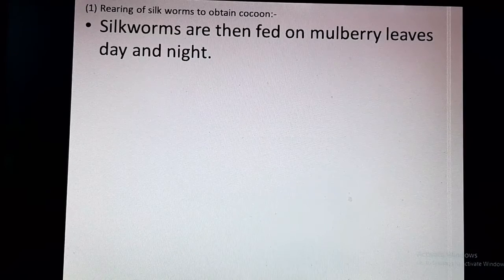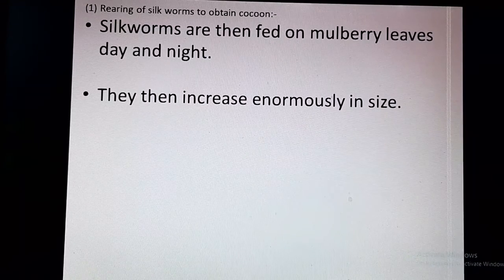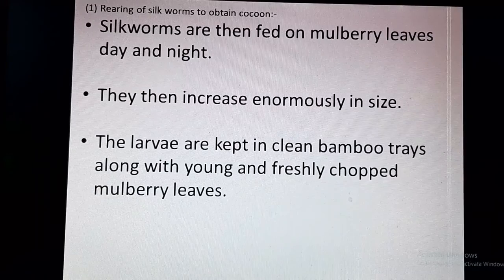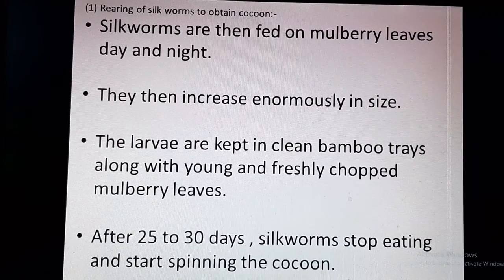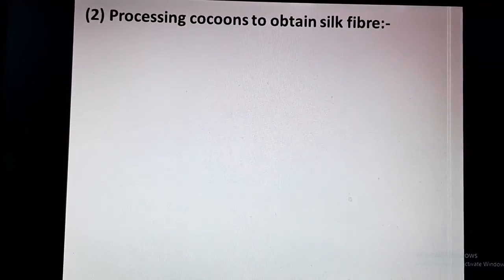These silkworms are voracious eaters, that is, they eat a lot of leaves, and they increase enormously in size. The larvae are kept in clean bamboo trays along with young and freshly chopped mulberry leaves. After 25 to 30 days of hatching, the silkworms stop eating and start spinning the cocoon. How they spin the cocoon, we have discussed in our previous lecture.